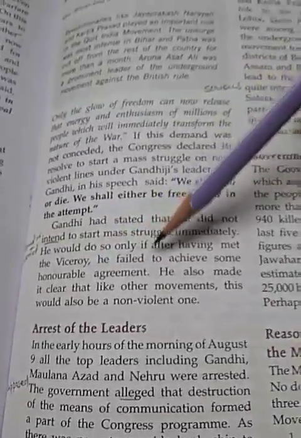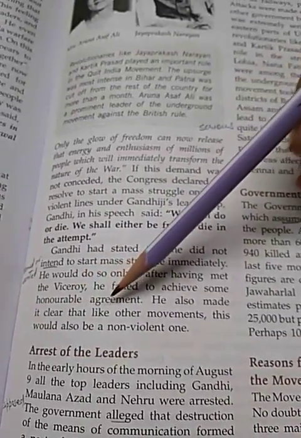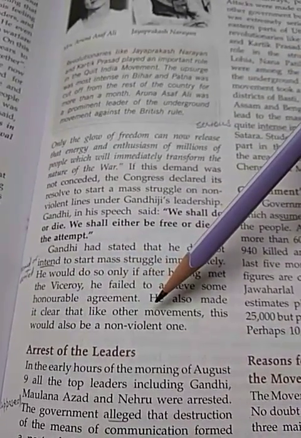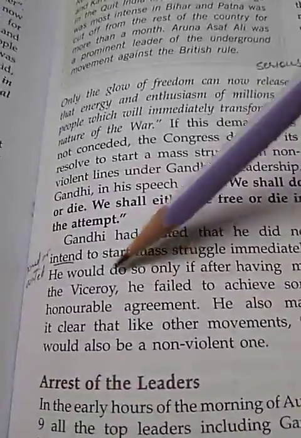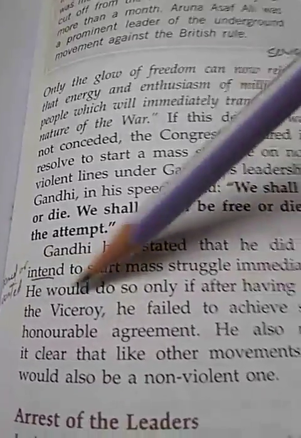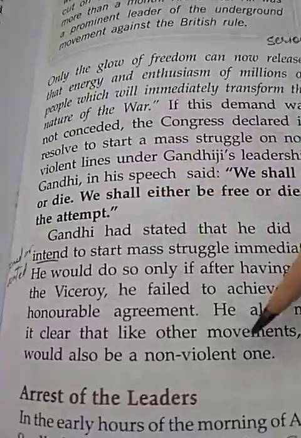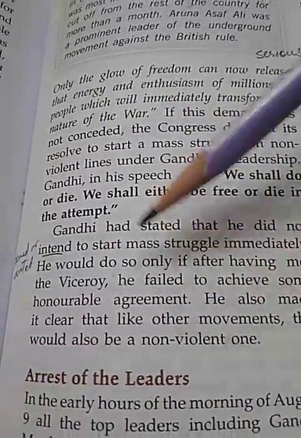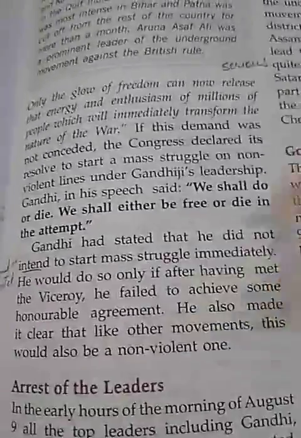He also made clear that like other movements, this would also be a non-violent one. Because he failed to reach any agreement with the Viceroy, this movement was launched, and again Gandhi declared that like other movements this would be a non-violent movement only.